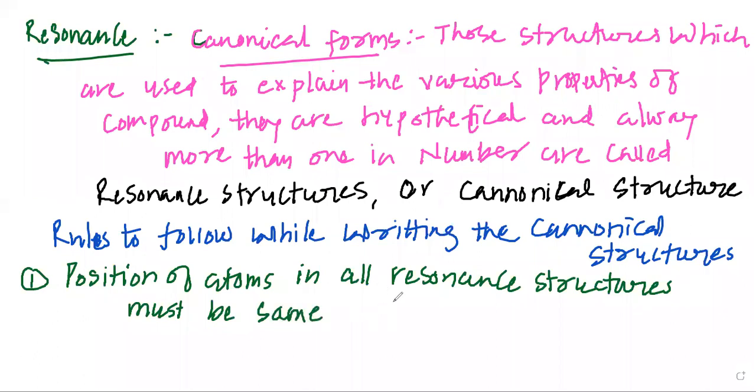So when you write the resonance structure, please remember that the position of the atoms has to remain the same. Please make sure that you do not change the position of the various atoms in the different resonance structures.